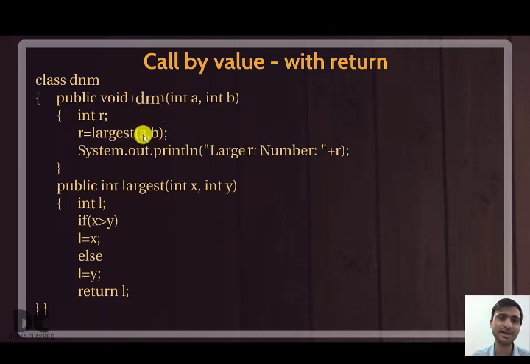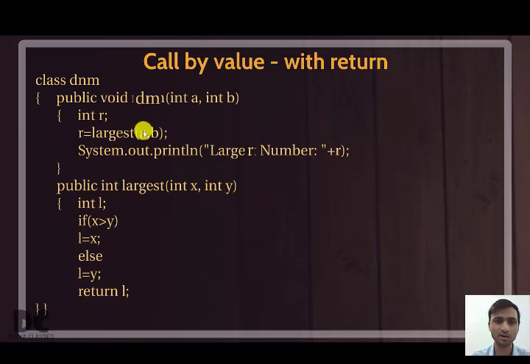So the value inside A will be stored in X and the value inside B will be stored in Y. It will not be in reverse, like A will be stored in Y and B will be stored in X. That is not how it happens. Okay, so it will be stored in a synchronized way. A will be stored first in X and the value in B will be stored in Y.